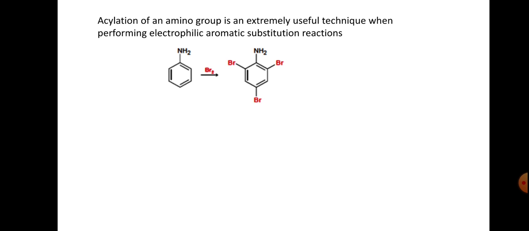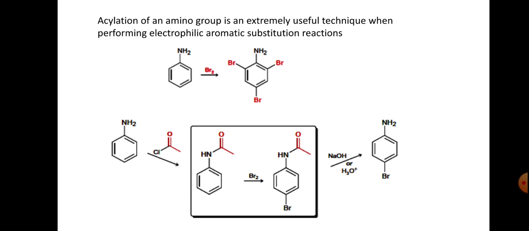So aromatic substitution reactions can be taken into this, the best example: aniline treating with bromine gives 2,4,6-tribromoaniline. Aniline treated with bromine water or bromine gives 2,4,6-tribromoaniline.